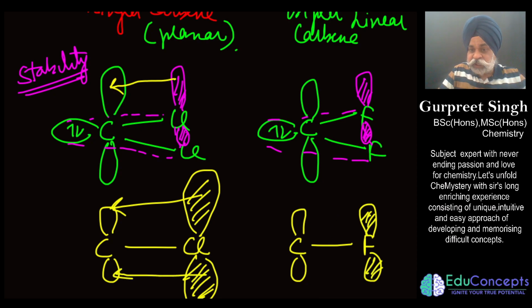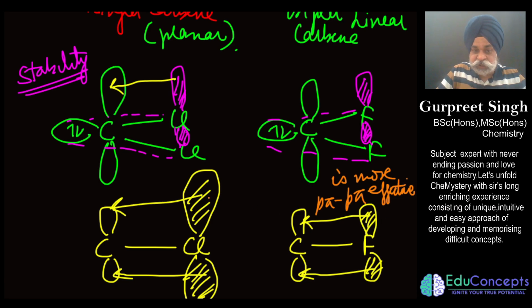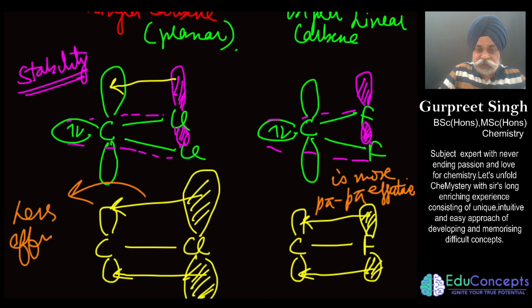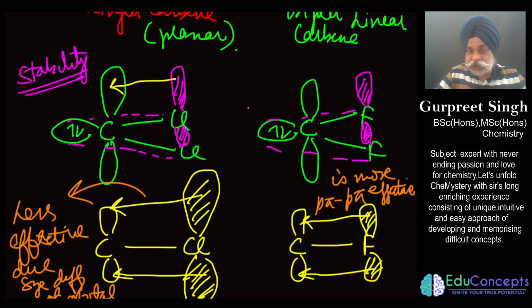So here we can easily see that this back bonding, the one written as p pi, is more effective. Why is it more effective? Because the size difference is almost similar. Here it would not be that effective, it would be less effective, because of the size difference of orbitals. So we shall say this would be more stable. This would be more stable.